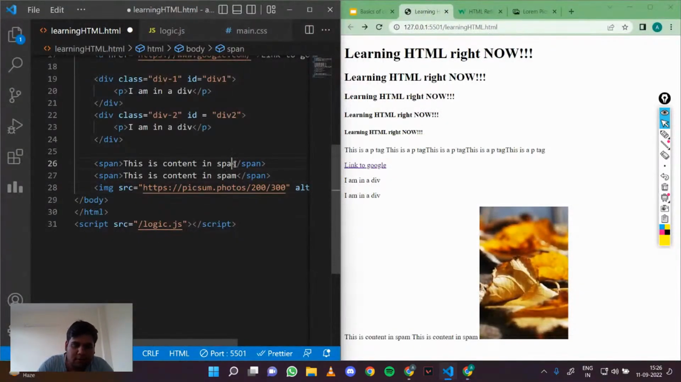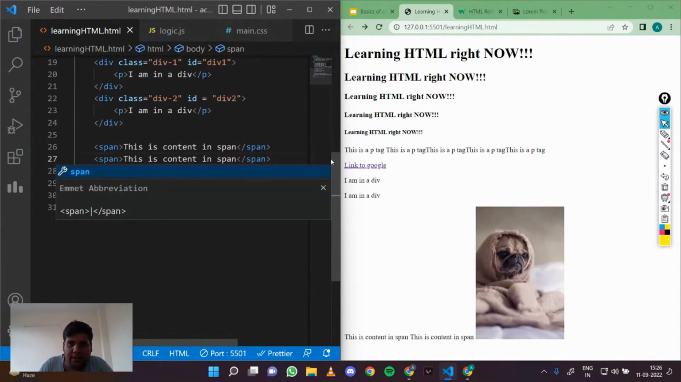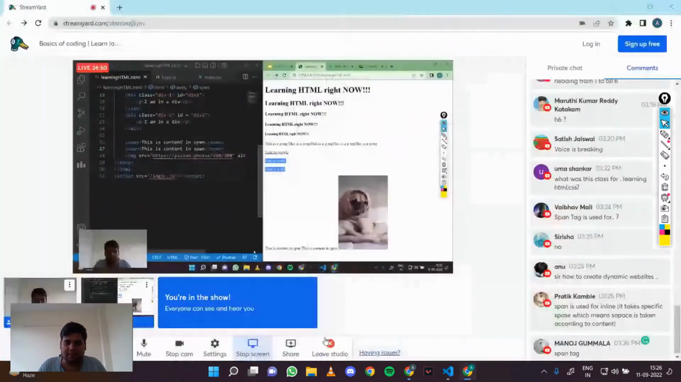So span is used for inline content, right? If you want inline content, then it will come in this. And if you want basically block content, then you should give your content in a div, right? So that's the basic difference between div and span.